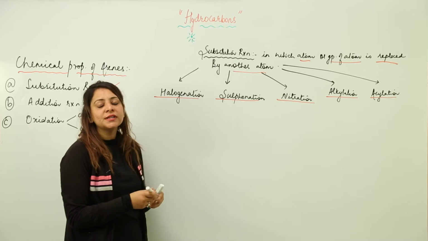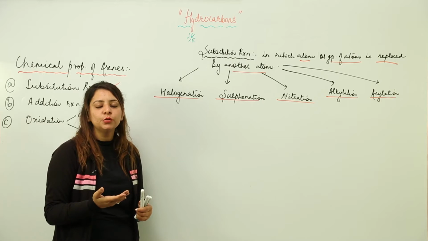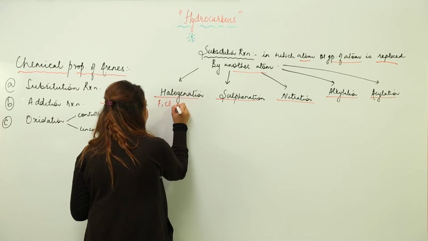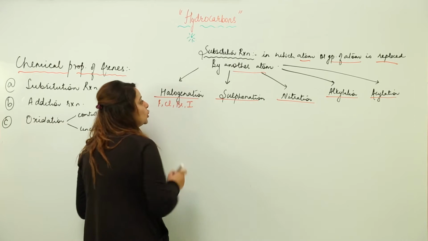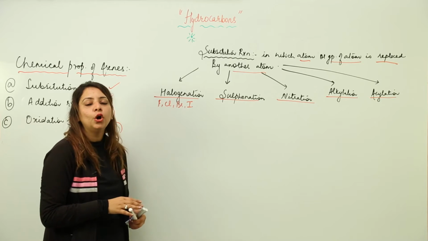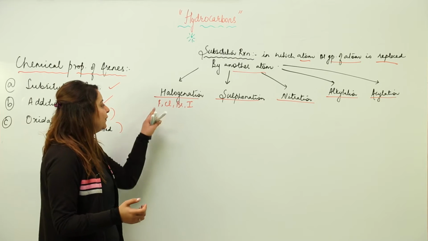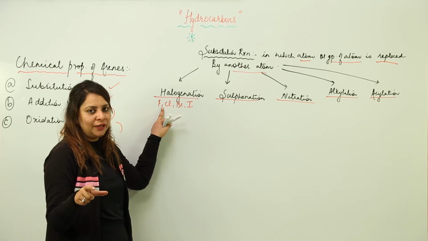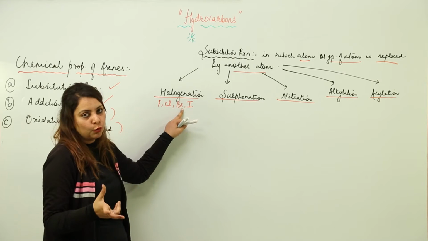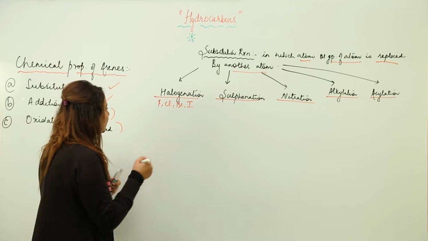First we are going to study halogenation. Whenever hydrogen is substituted by a halogen, which is fluorine, chlorine, bromine or iodine, it is called halogenation. If it is substituted by fluorine, it becomes fluorination; chlorine, chlorination; bromine, bromination; iodine, iodination. We are going to study them in detail.